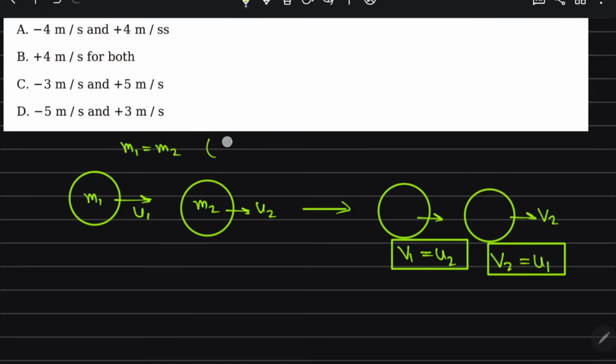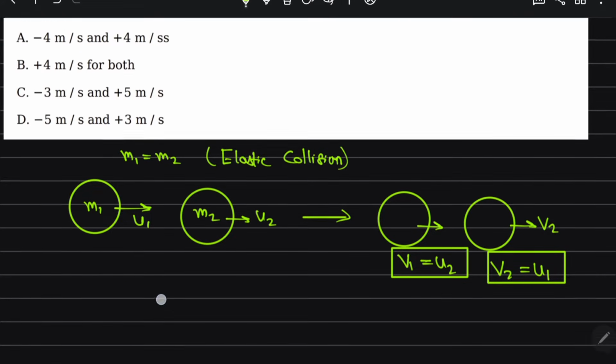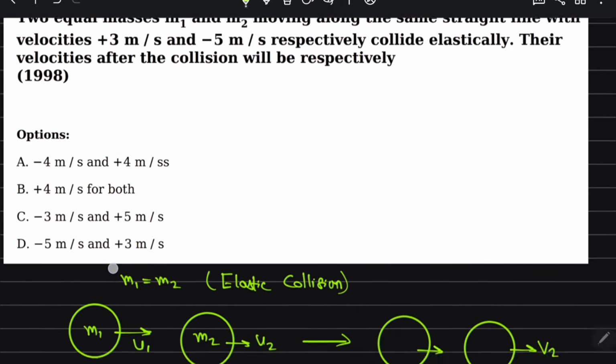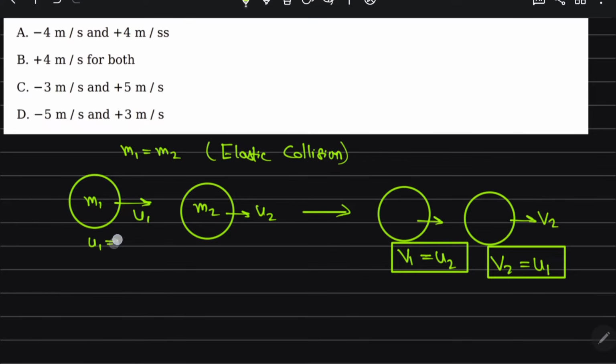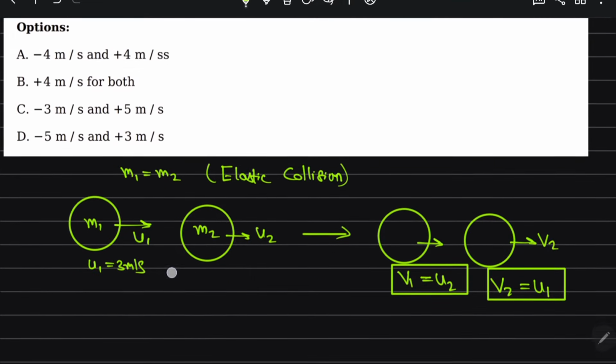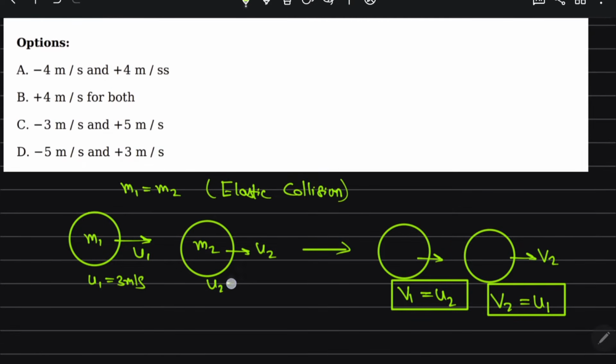This happens if it is an elastic collision and their masses are the same. So here the first particle is moving with 3 meter per second and the second is moving with minus 5 meter per second.